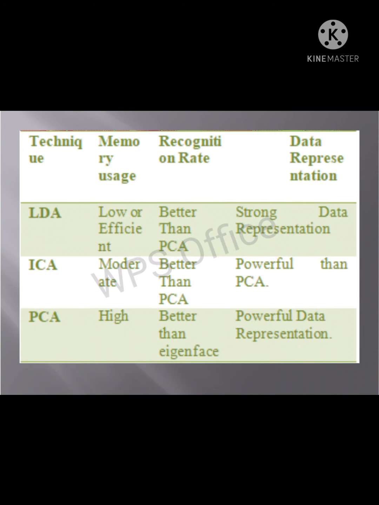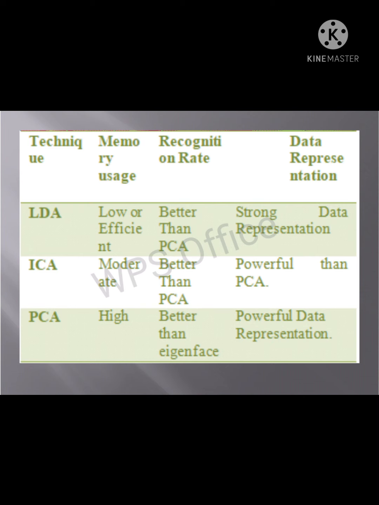LDA memory usage is low and efficient. Recognition rate is better than PCA and it has strong data representation. ICA has moderate memory usage, which is better than PCA, and it is more powerful in data representation. PCA has high memory usage, but it is better than the eigenface recognition rate. It is a powerful data representation.